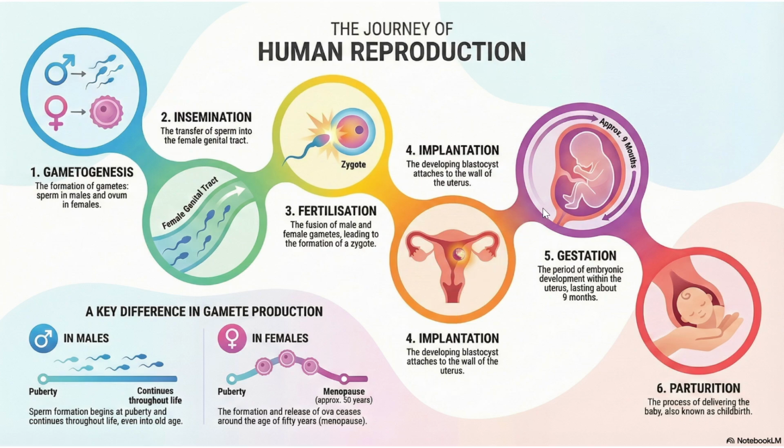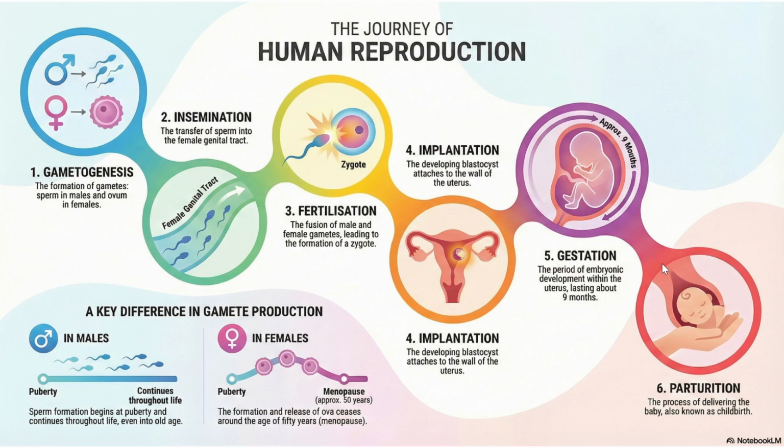After implantation, what is going to happen? This blastocyst will undergo further development. That is, it will develop into a fetus. This will happen for a period of 9 months. In general terms we say pregnancy, in scientific terms that is called as gestation. Once the 9 months are completed and the fetus has developed properly, we are going to have parturition, that is childbirth. The fetus comes out of the mother's body, that is childbirth. So these things we normally know.